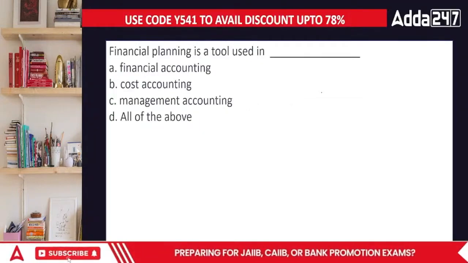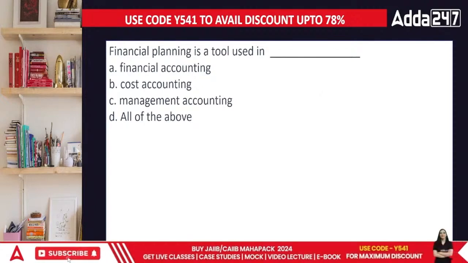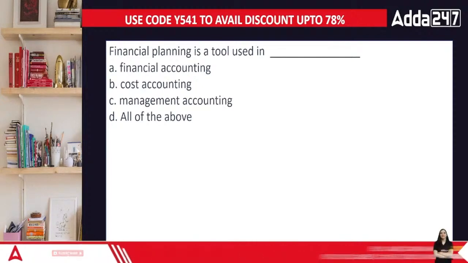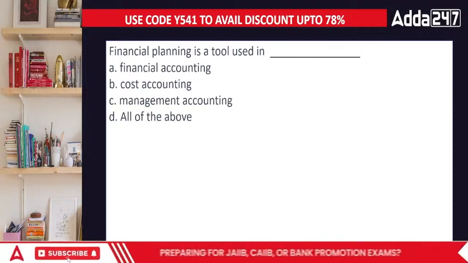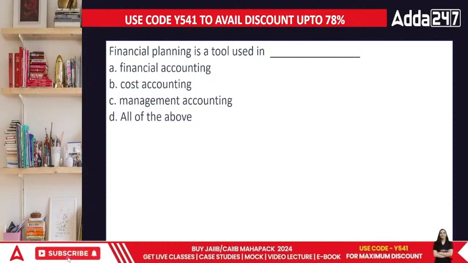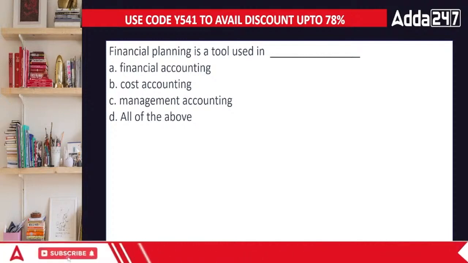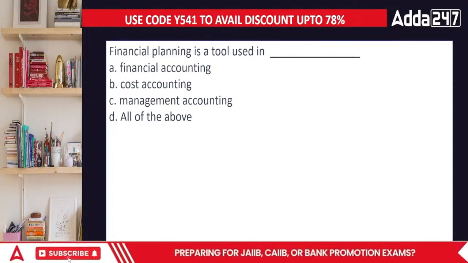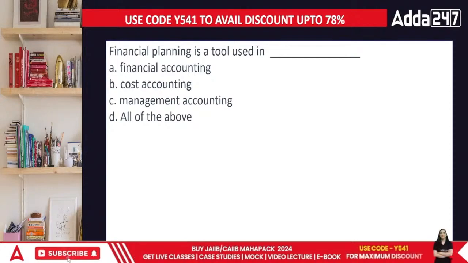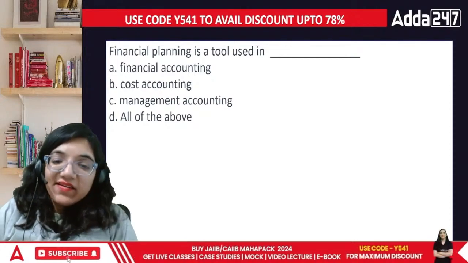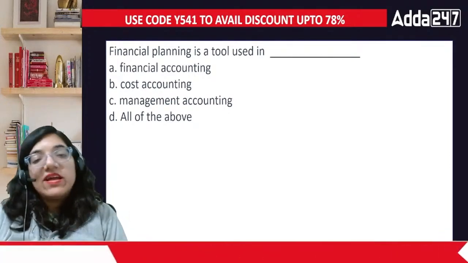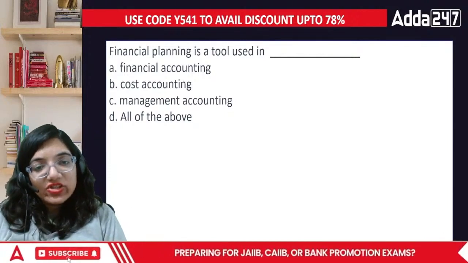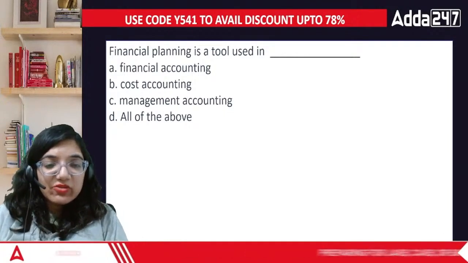Financial planning is a tool used in what? Where is it used, everyone? Is financial planning a tool of financial accounting, cost accounting, management accounting, or all of the above?